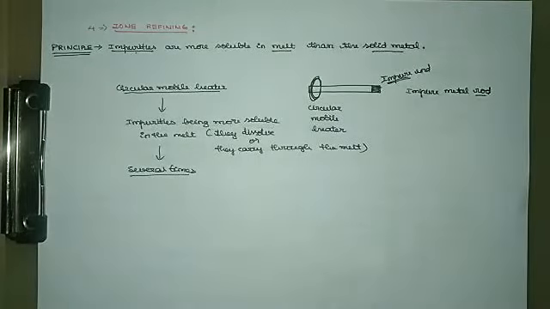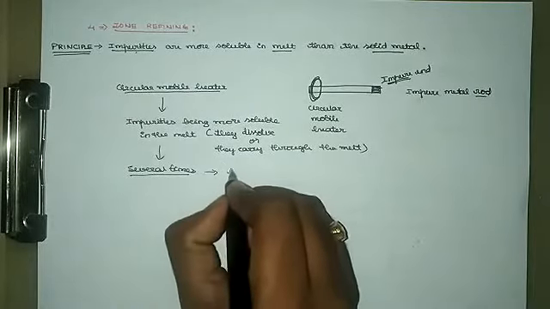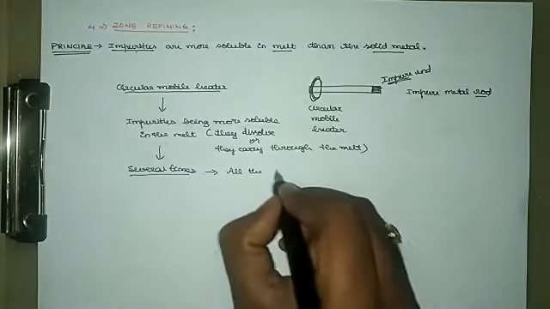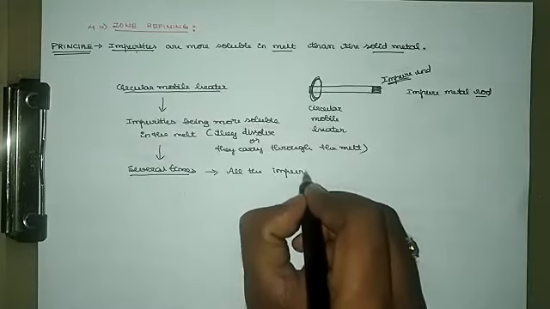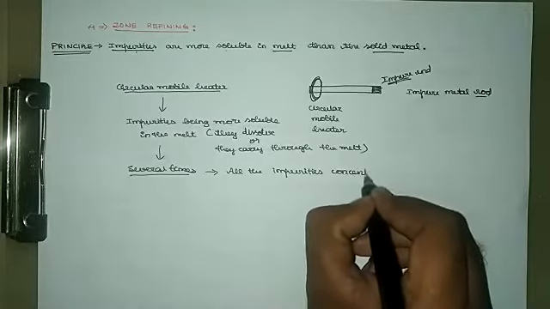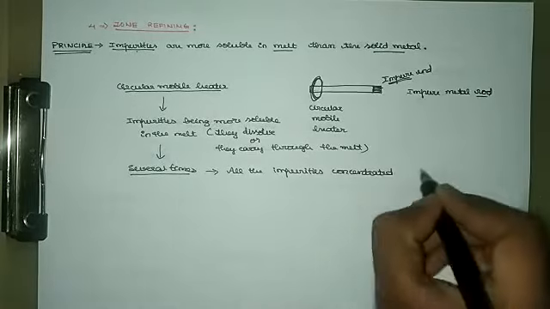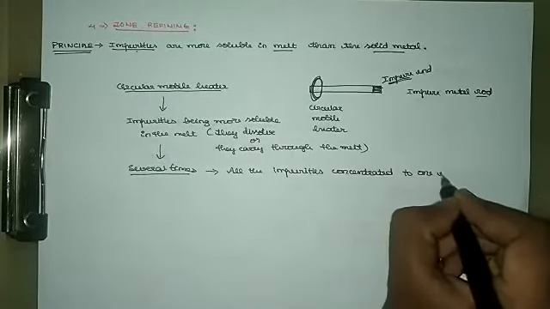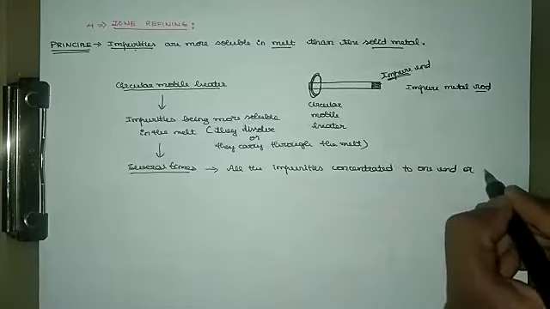If the process is repeated several times, what happens? All the impurities are concentrated towards one end of the rod.